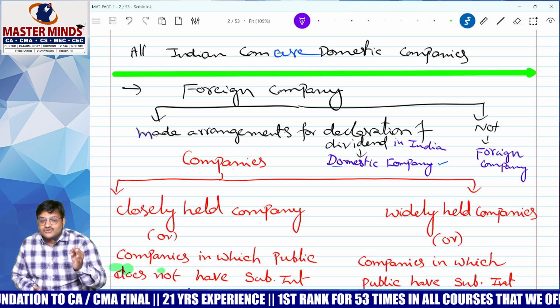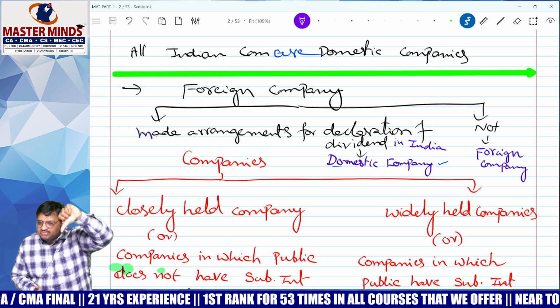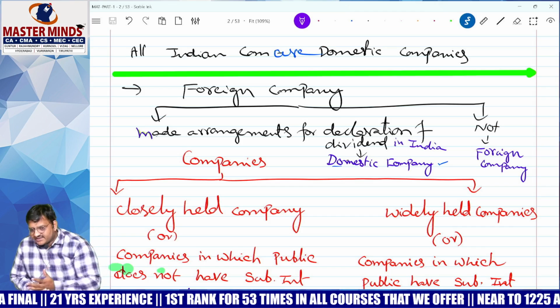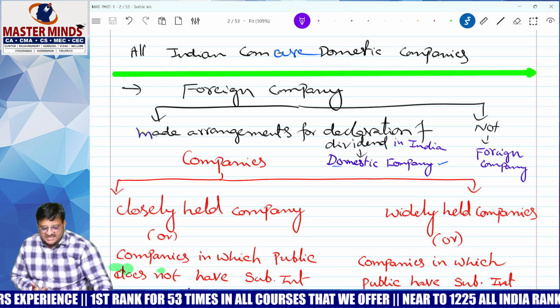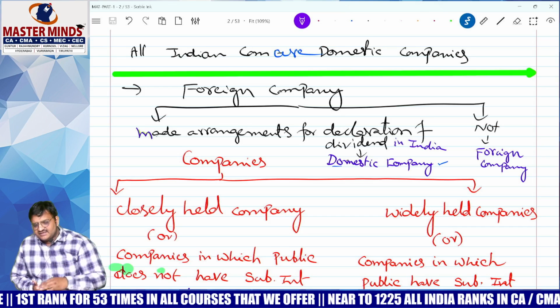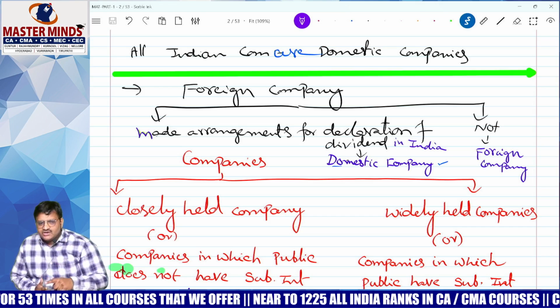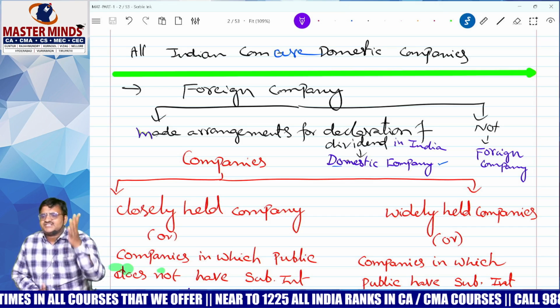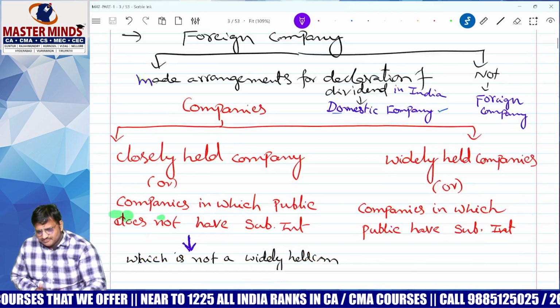What is the closely held company? Closely held company means a company in which the public does not have substantial interest. Come again. Public does not have substantial interest. That is called closely held company. Next one, widely held company means a company in which the public has substantial interest. Sir, no clarity. I will clarify in detail. Please follow.